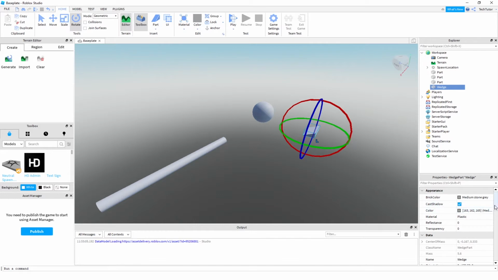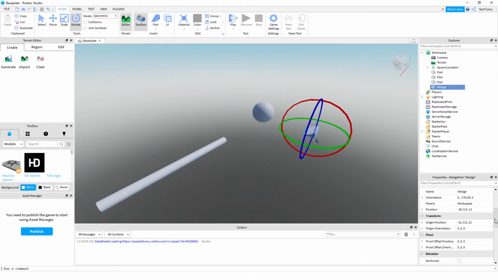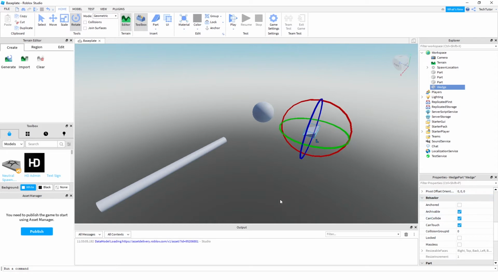Also, a lot of these properties are also over here in this properties section. So you can control a lot of that, whether you're more interested in just looking at the numbers of it, or you're interested in just using the UX, that's up to you. But it will probably be a little bit easier for you to start to become familiar with the properties, especially when you go to start writing some code.